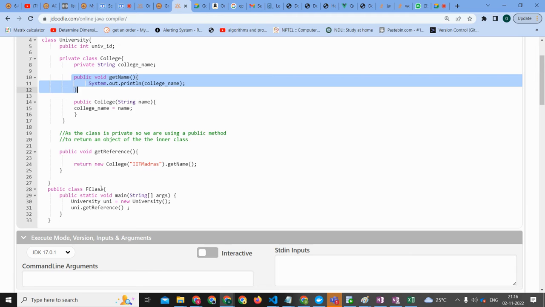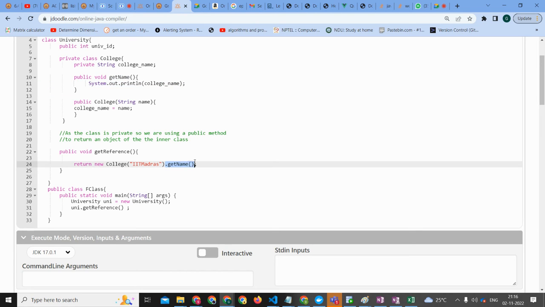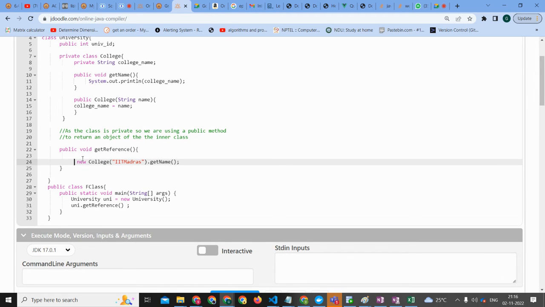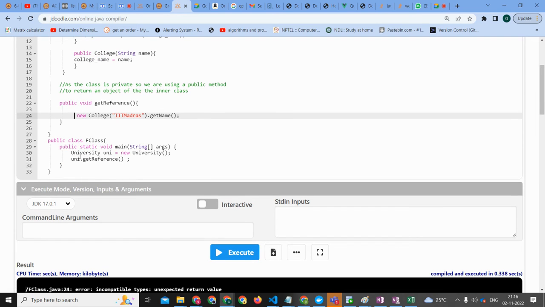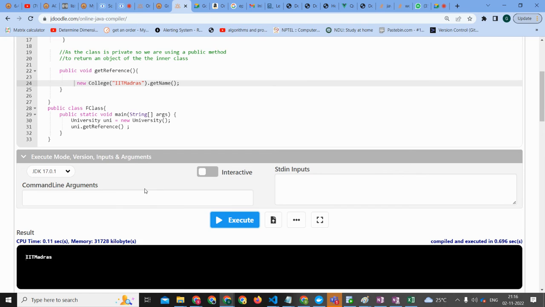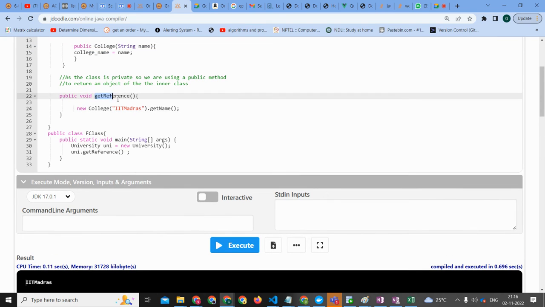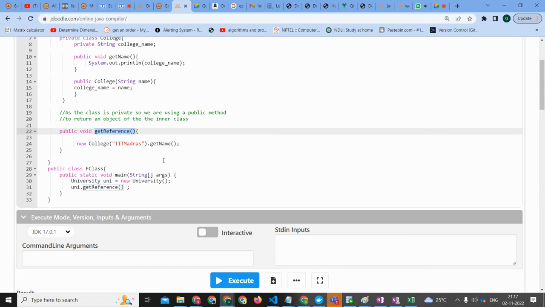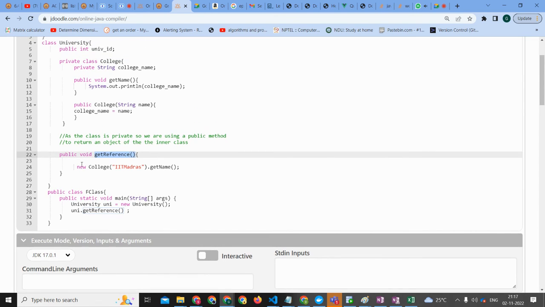We need not return anything. Okay, bro, any function should return something, right? Get reference is not returning anything, but IIT Madras is getting printed. So this is an interesting case, right?